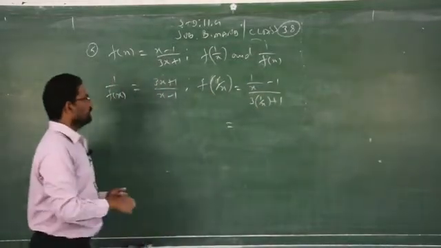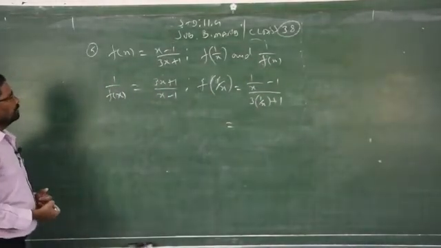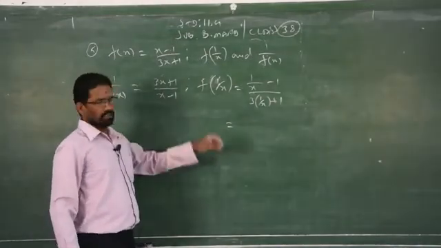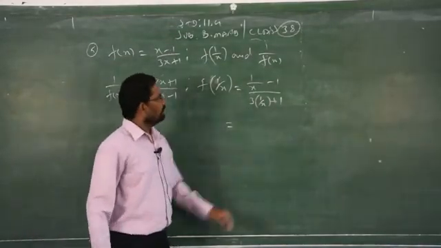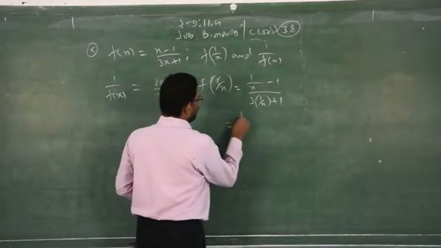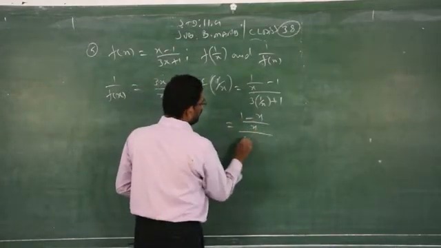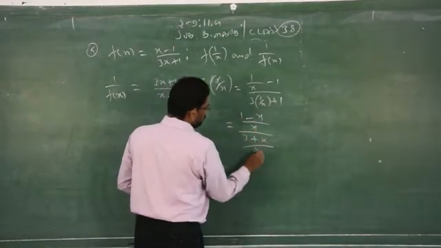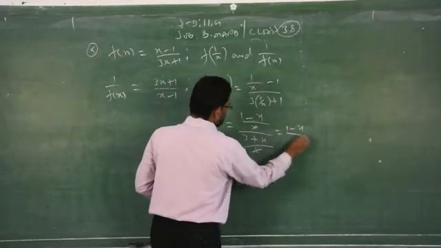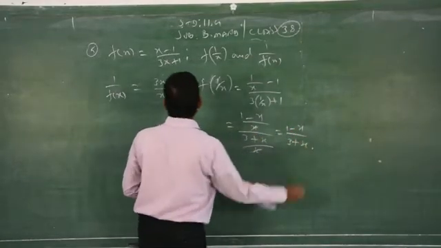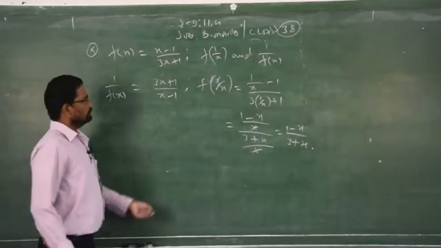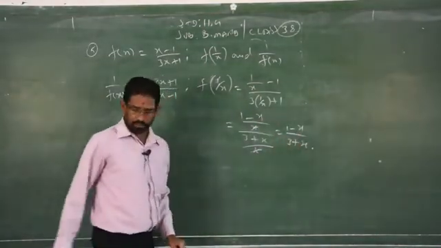So just apply the cross multiplication on both the numerator and denominator. Clear? You check whether you get this answer or not. You will get 1 minus x by 3 plus x. So this, 3 plus x, is the answer.